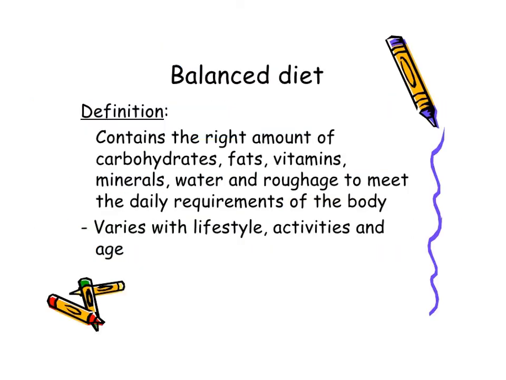Then we will come to the point balanced diet. Now we know that energy requirement for every age group is different, and it will depend upon its activity. So depending upon that, we can say that a balanced diet contains the right amount of carbohydrates, fats, vitamins, minerals, water and fiber to meet the daily requirement of body. Important point is that it varies with lifestyle, activities and age.